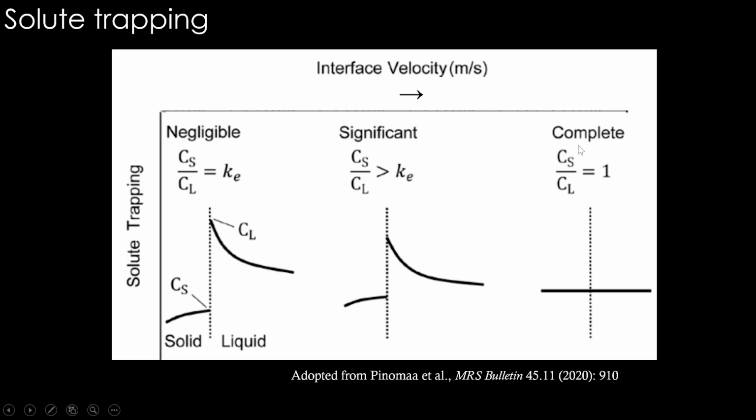And when it is complete solute trapping, the interface velocity is extremely fast, then whatever is the composition of liquid becomes the composition of solid. The interface moves so fast that no diffusion can happen to redistribute the solute into solid and liquid. So this is complete solute trapping.